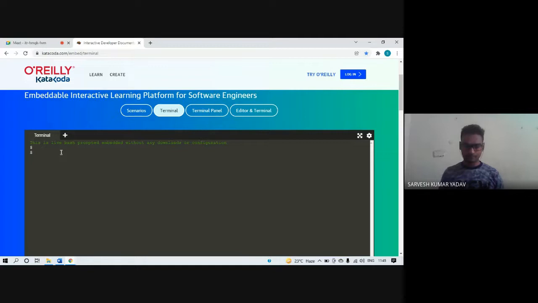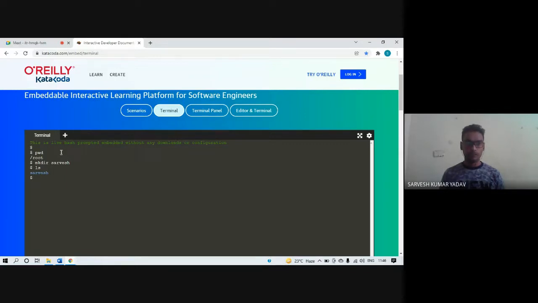Okay, so I am here on this terminal. Let me check the current working directory. I am in the root directory because I have not made any directory till now. So I am making a new directory, mkdir Sarvesh. Now we can check which directories are present. Sarvesh is present under the root directory because I just created it.